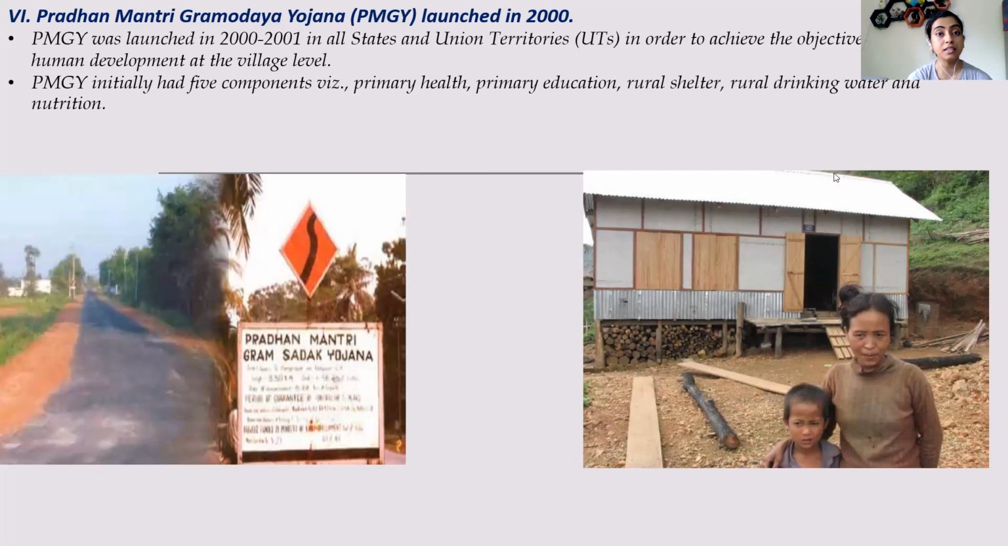It basically aims at 5 components. What are the 5 components? Improvement of health, primary health should be improved, education should be improved, there should be rural shelter, drinking water facility, and good nutrition. So these are the 5 components or parameters that fall under this PMGY Act.